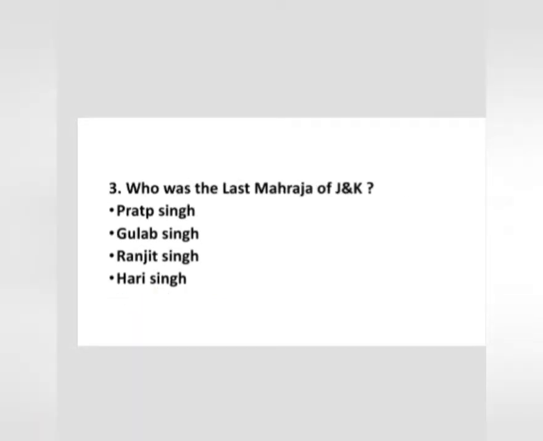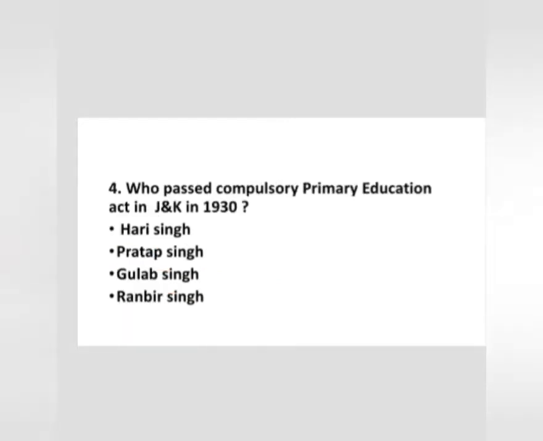Now question number 3. Who was the last Maharaja of J&K? Pratap Singh, Gulab Singh, Ranjit Singh and Hari Singh. The options are 4. The correct option is option number 4, Hari Singh. He was the last Maharaja of J&K. Who passed the Compulsory Education Act in J&K in 1930? The four options are Hari, Pratap, Gulab and Ranbir. The correct option is option number 1, Hari Singh.